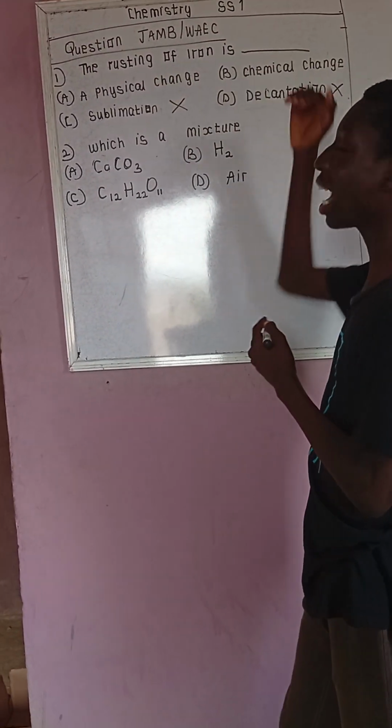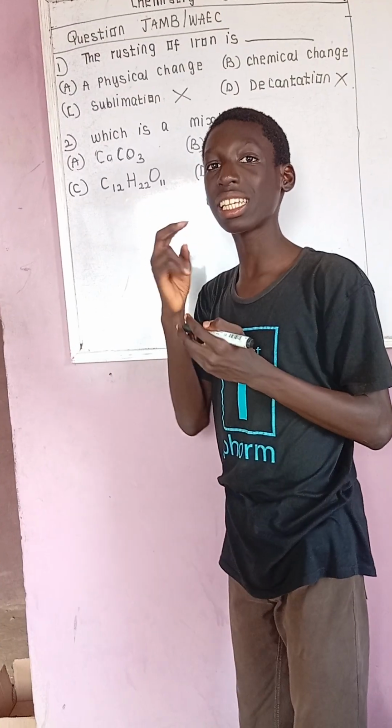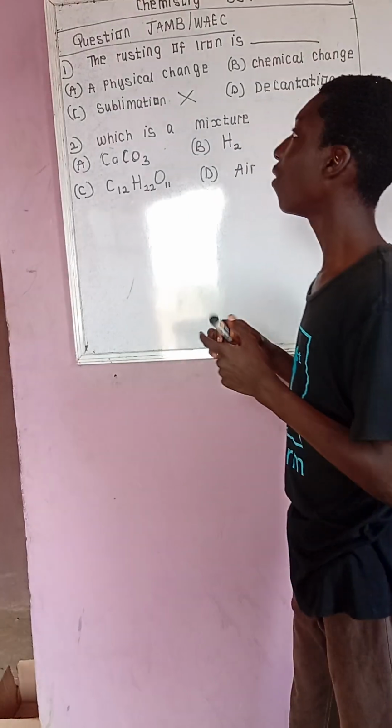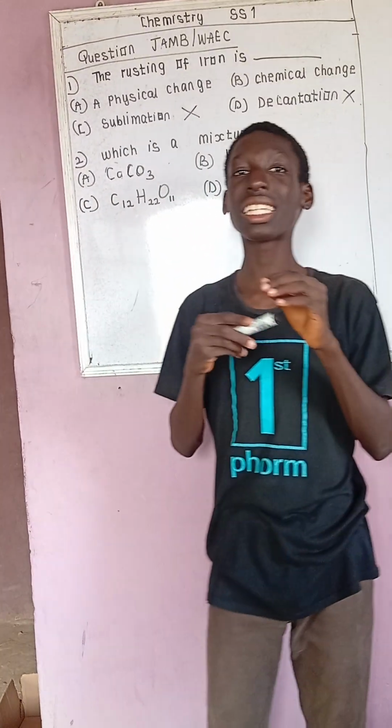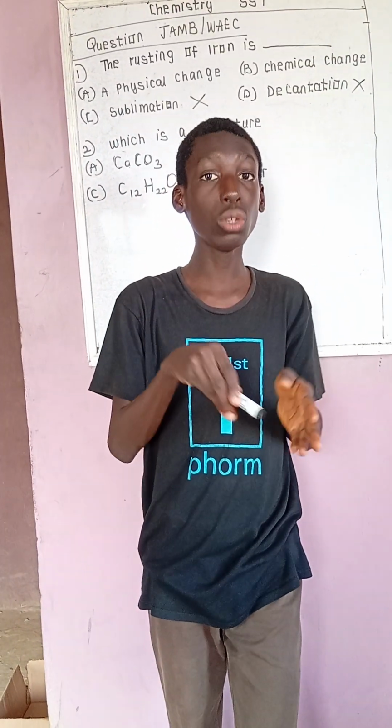Now, physical and chemical are the two that are left, and that is a smart way to answer a question. Now, you should understand the concept. What is a physical change? A physical change is a change that is reversible and no new substance is formed. Meanwhile, chemical changes are changes that are not easily reversible and new substances are formed.